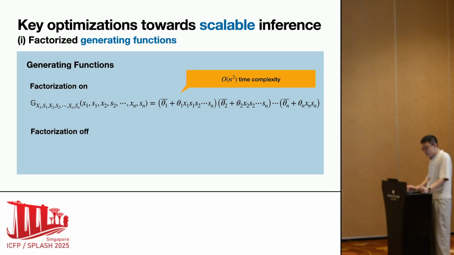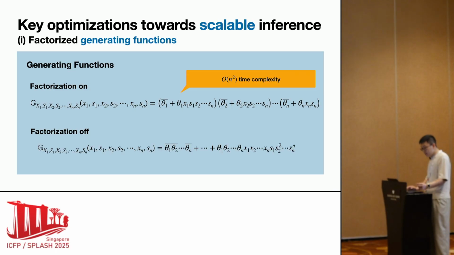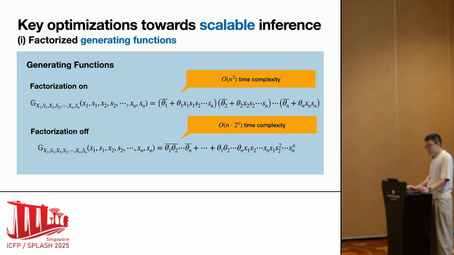If Jianlin did not exploit independence and did not keep generating functions factorized, the resulting generating function would expand into exponentially many terms, and evaluating the expanded generating function would require exponential time. Factorization reduces the complexity from exponential to quadratic. This is good, but not good enough.